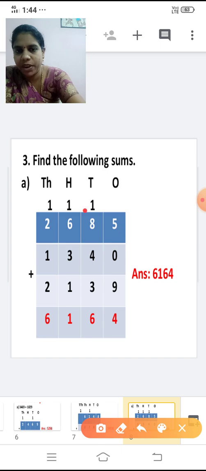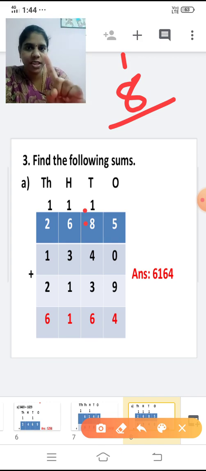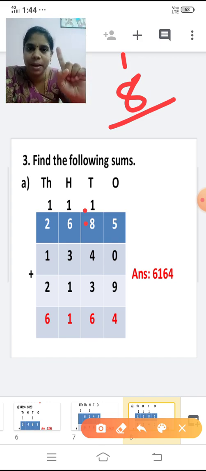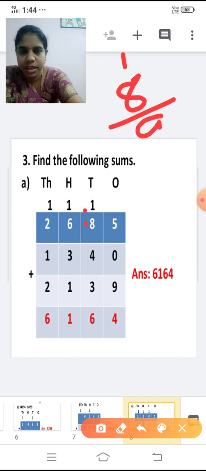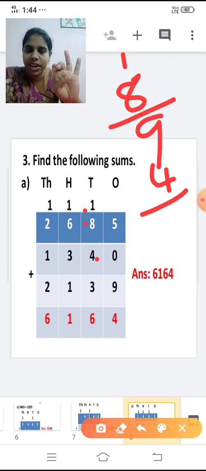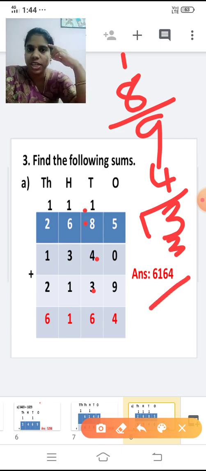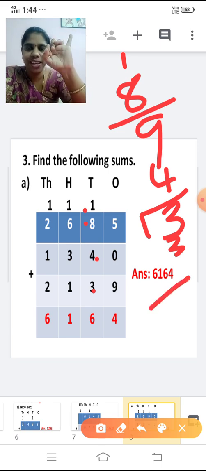Now shall we add the tens place now? Yes. Now add 1 plus 8. First take the first 2 numbers. 1 plus 8 or else 8 plus 1. 8 in the mind, 1 in the finger. After 8 we are going to add only one number, 9. With this 9 add 4 more to it. After 9, 10, 11, 12, 13. With this 13 I am going to add 3 more to it. After 13, 14, 15, 16.